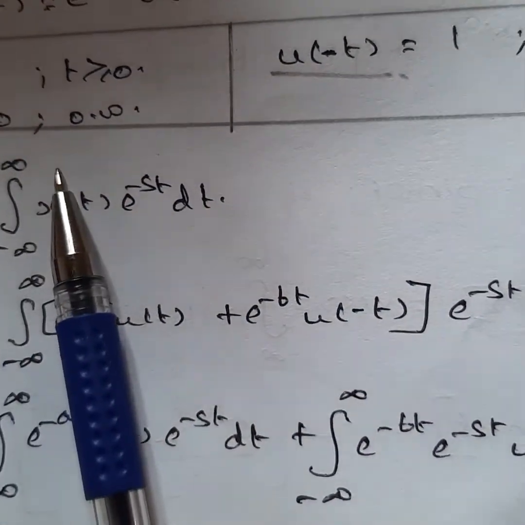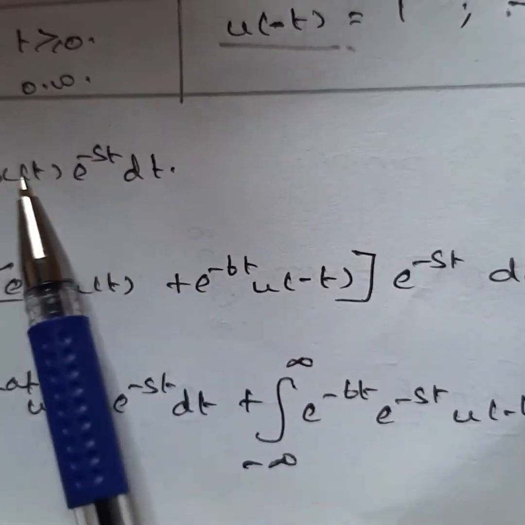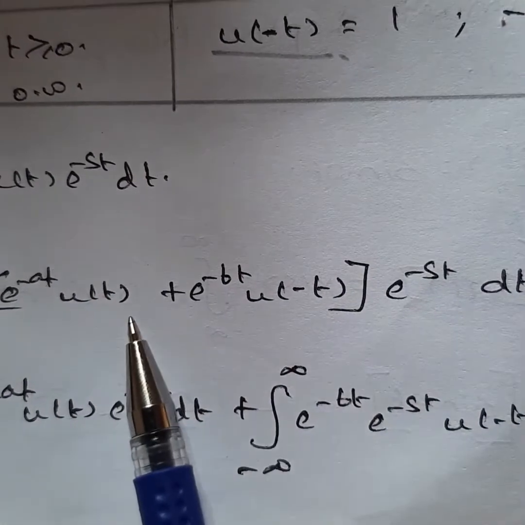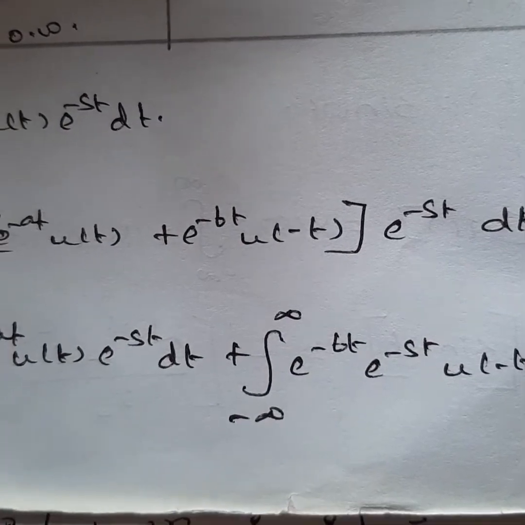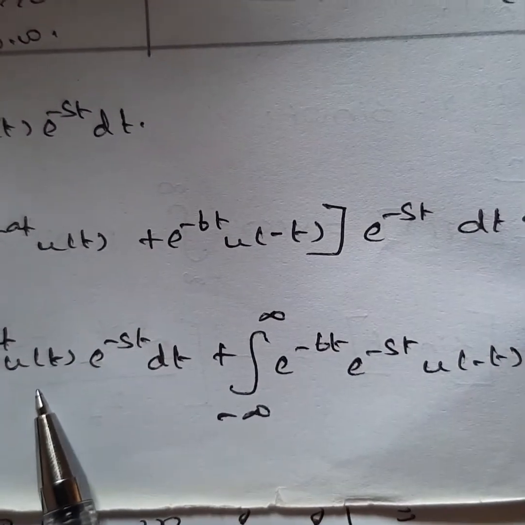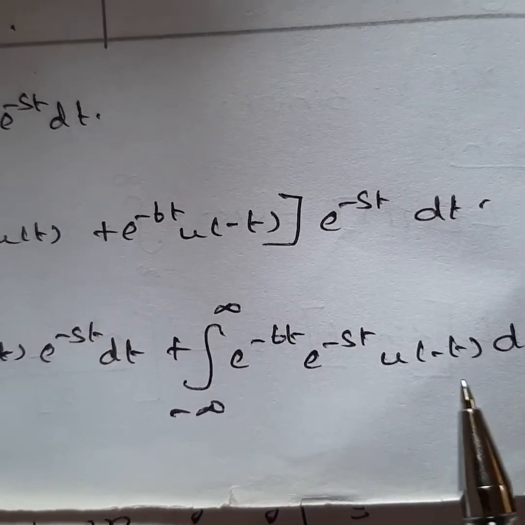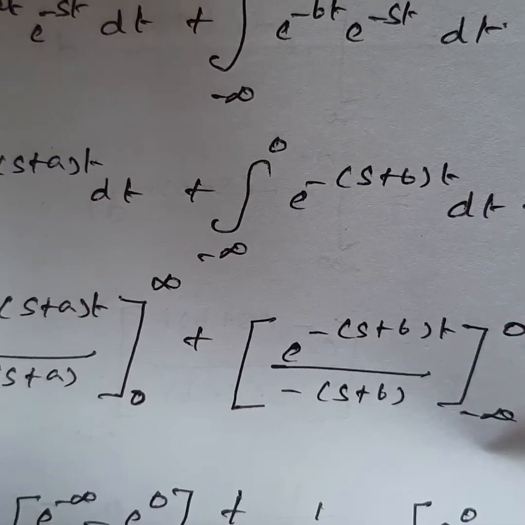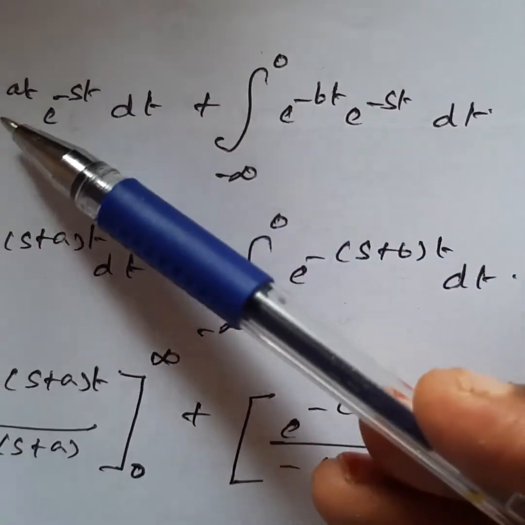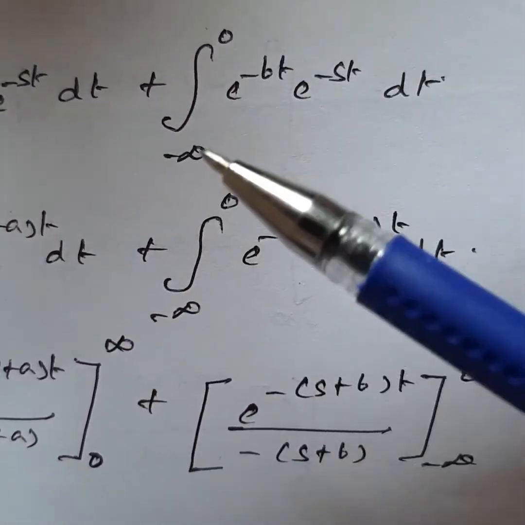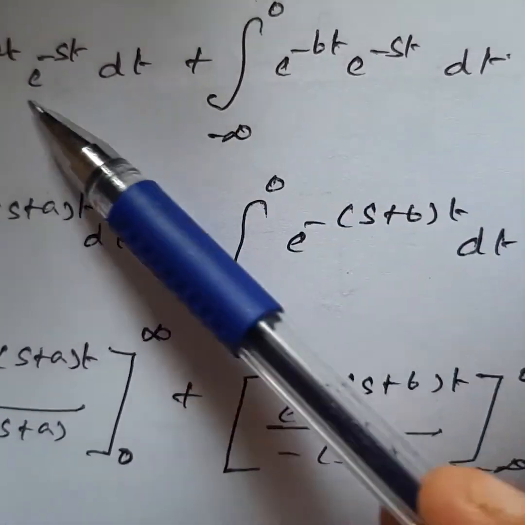What is the Laplace transform formula? The integral from minus infinity to infinity of x of t e power minus st dt. Now x of t is e power minus at u of t plus e power minus bt u of minus t. Now separate the integral: the integral of e power minus at u of t e power minus st, and the integral of e power minus bt u of minus t e power minus st. When you integrate, u of t has only positive values, so that integral is from 0 to infinity, and u of minus t has only negative values, so that integral is from minus infinity to 0.